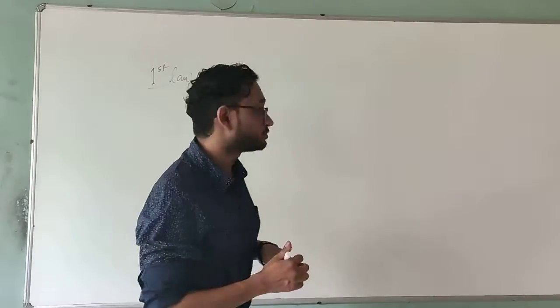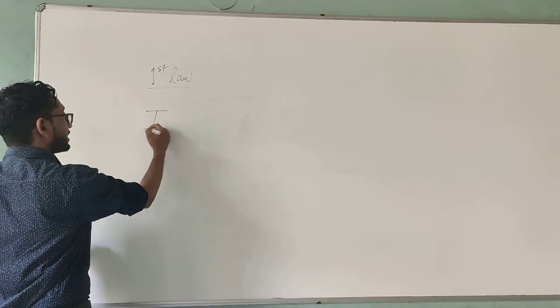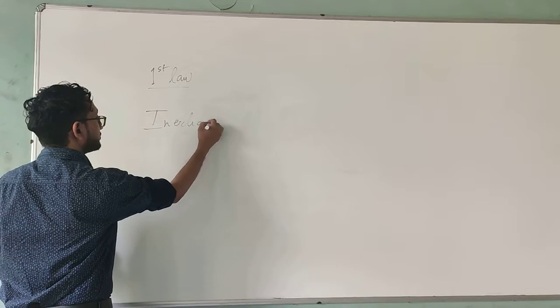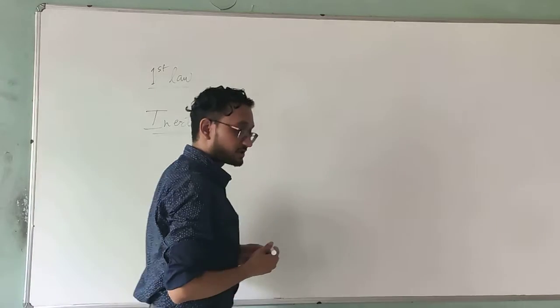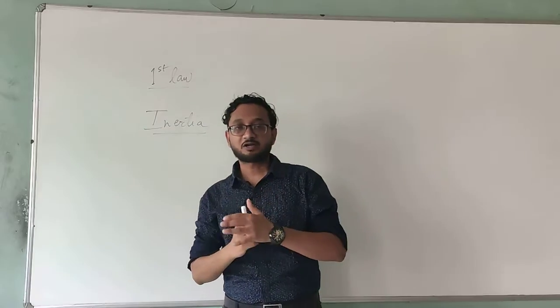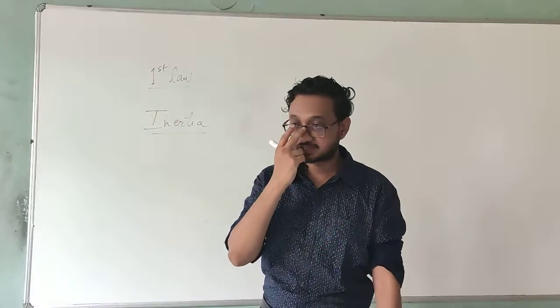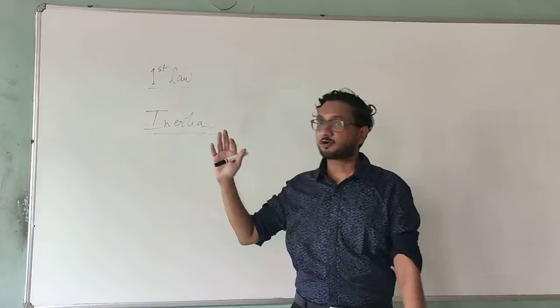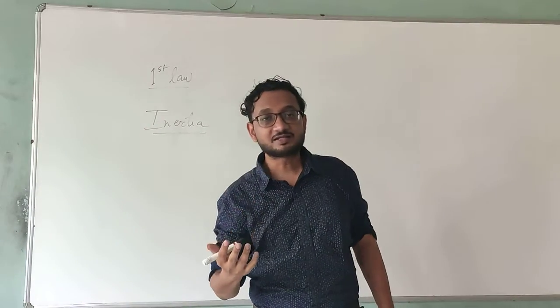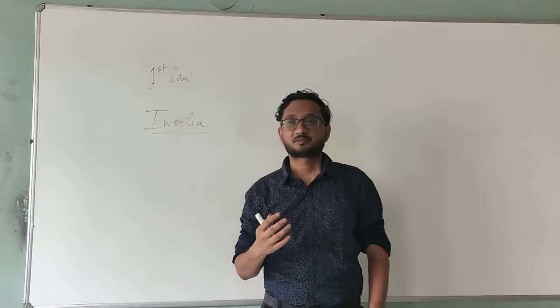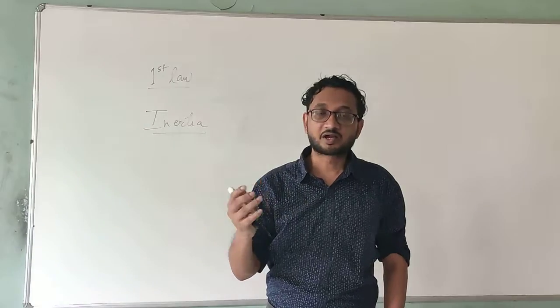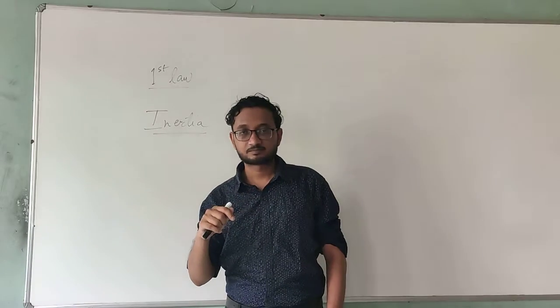Now coming back to my first word, which is known as inertia. What is inertia? Inertia is a property of an object, whether living or non-living, it doesn't matter. It is the property of an object to remain in its state. That means it will try to resist the change in its state. Okay?